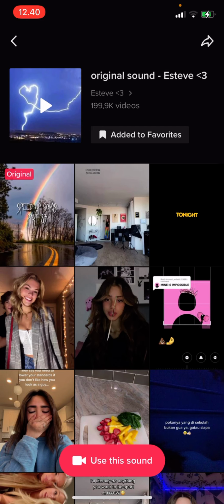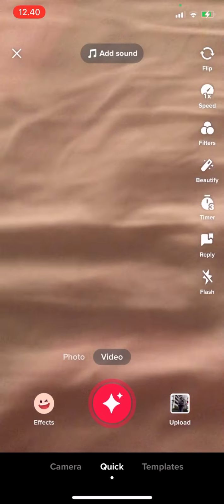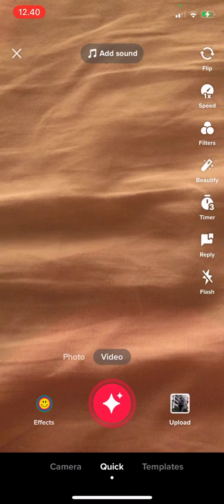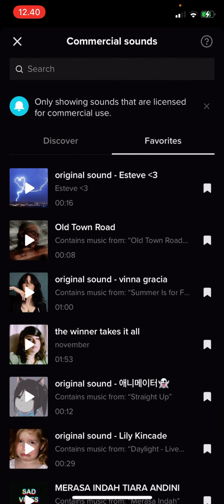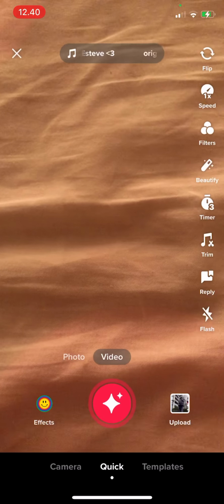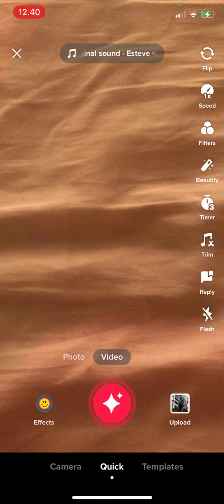I'm just going to go back, hit the record button, and to find the song you favorited, press add sound. Then you are just going to go to favorites. To use the song, click on it and press the checkmark button. As you can see, the name of the song will be up there, and now you can record using that sound. But yeah, that is basically it.